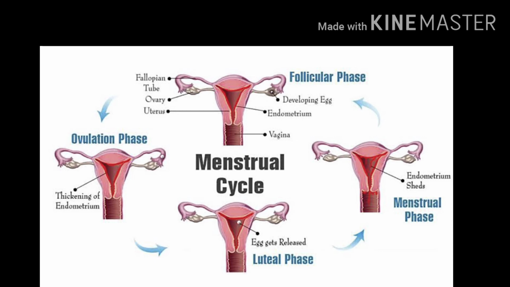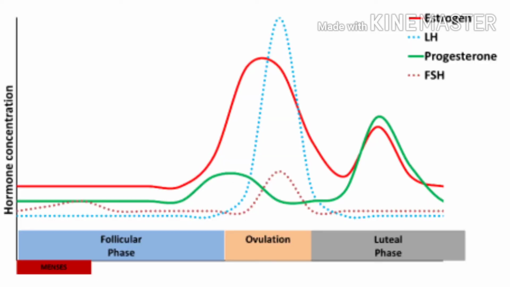For your understanding, the four hormones, that is follicle stimulating hormone and luteinizing hormone that were secreted by pituitary gland, and two more hormones, estrogen and progesterone, the levels during this cycle you can understand. The days and the names of the hormones are written, and the colorful diagrams will tell you at which phase which hormone is secreted and what is its function, what is its role, what it does.